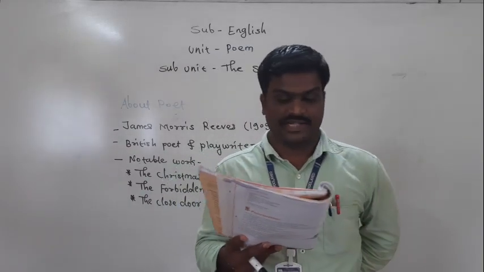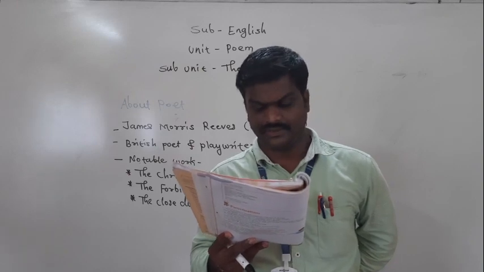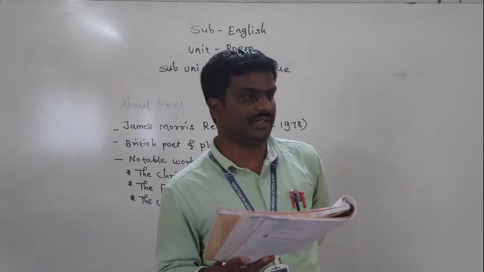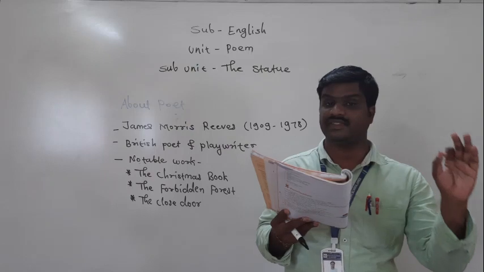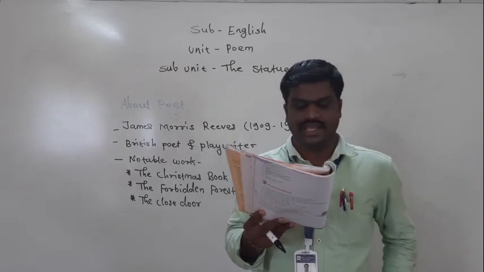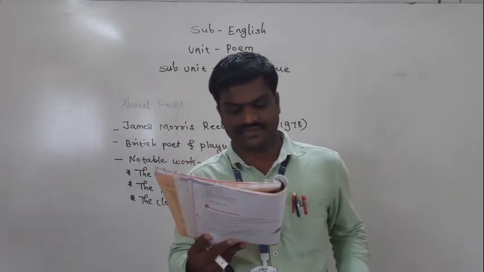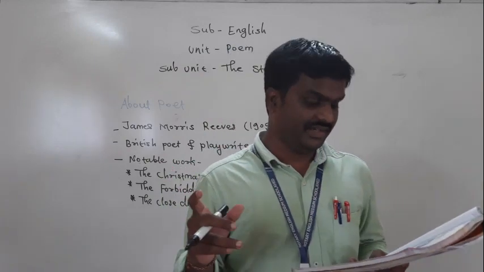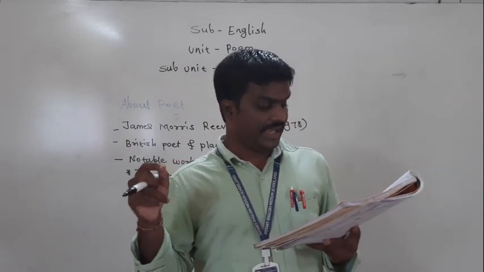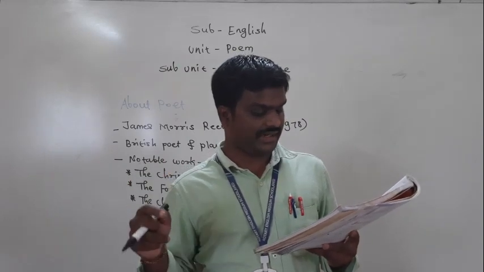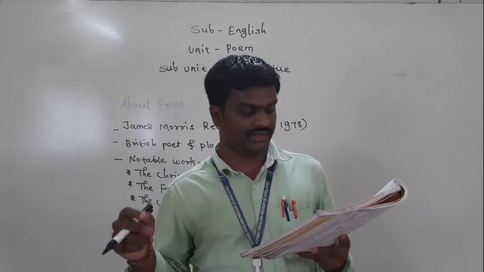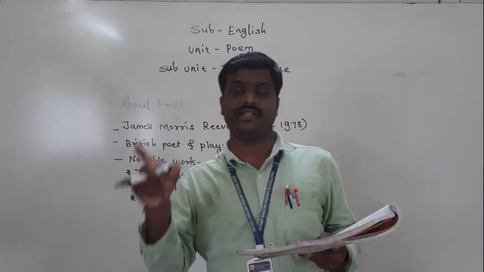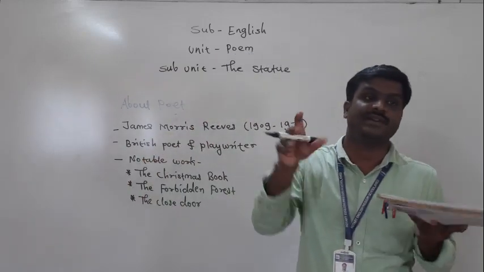Okay, but "solemn." Solemn means here, note down the meaning, friends: serious. "And sad is his great square face, square face, as he sits high up on his square stone base." See here, the face is square. Square face means here broad.